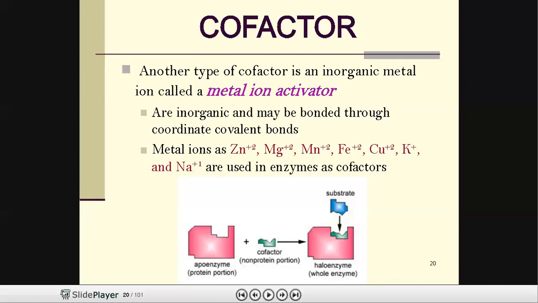So this is about the basics of enzymes. Thank you.